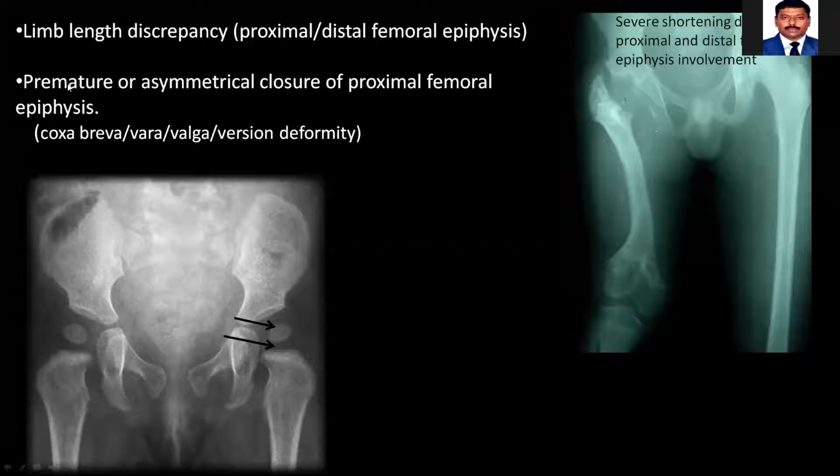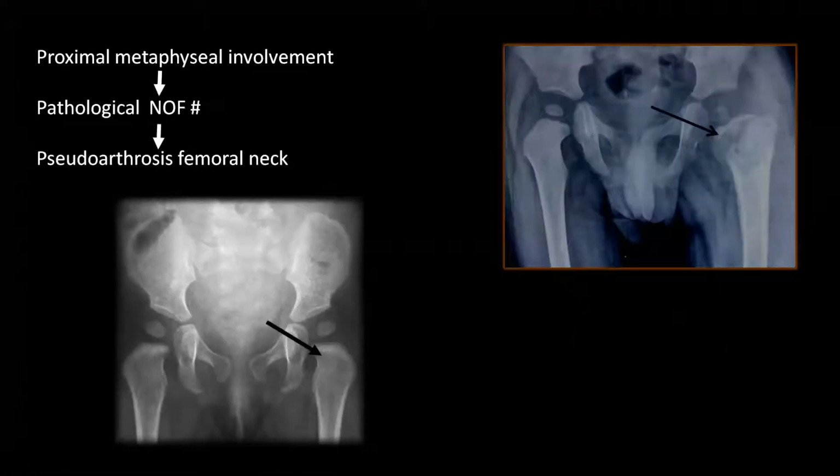Apart from this, there can be premature or asymmetric closure of the proximal femoral epiphysis, which can lead to various head abnormalities like coxa brevis. Coxa brevis means small head. There can be coxa vara, coxa valga, or version deformities. Apart from this, if the infective process has damaged the neck of the femur or the metaphyseal region, it can lead to pathological fractures. And because of the infective process, sometimes this pathological fracture doesn't heal and ultimately leads to pseudoarthrosis of the femoral neck.